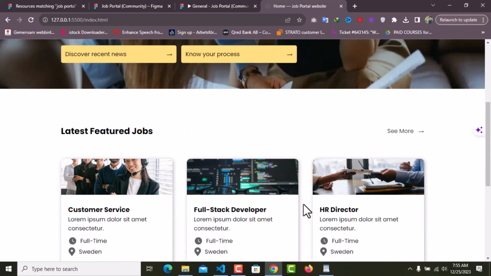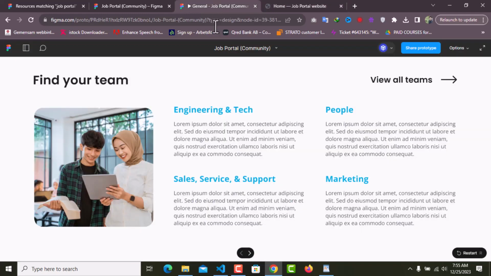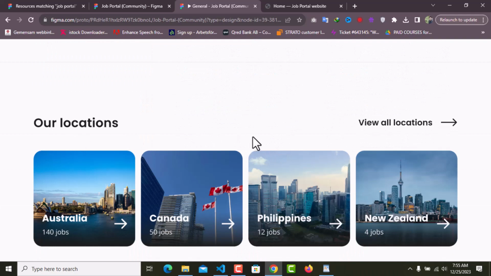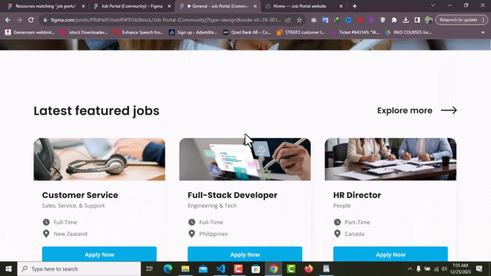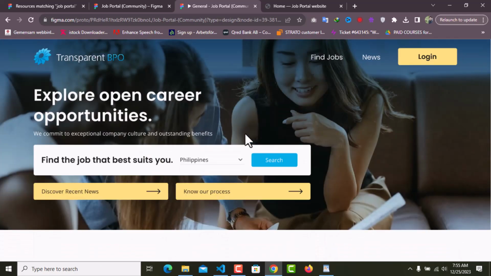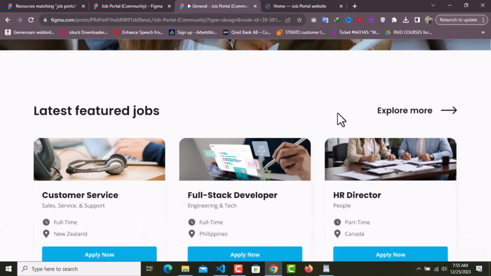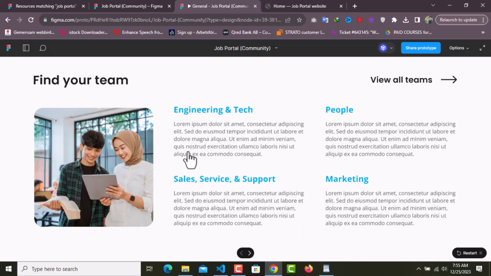This is what we have done so far, and in this video we will be designing this team section, these locations, and a really simple footer. So we will be done with the home page of our Transparent Pro website. So with that said, let's open up and finish this team section.